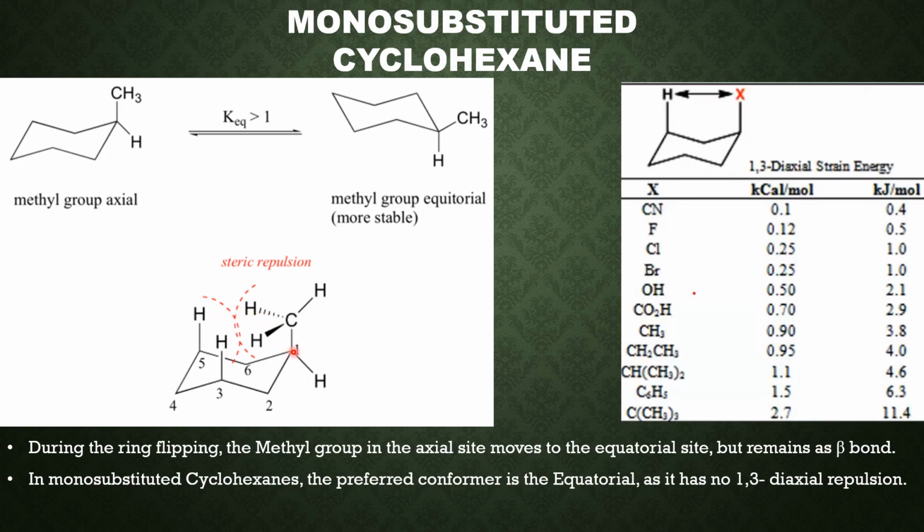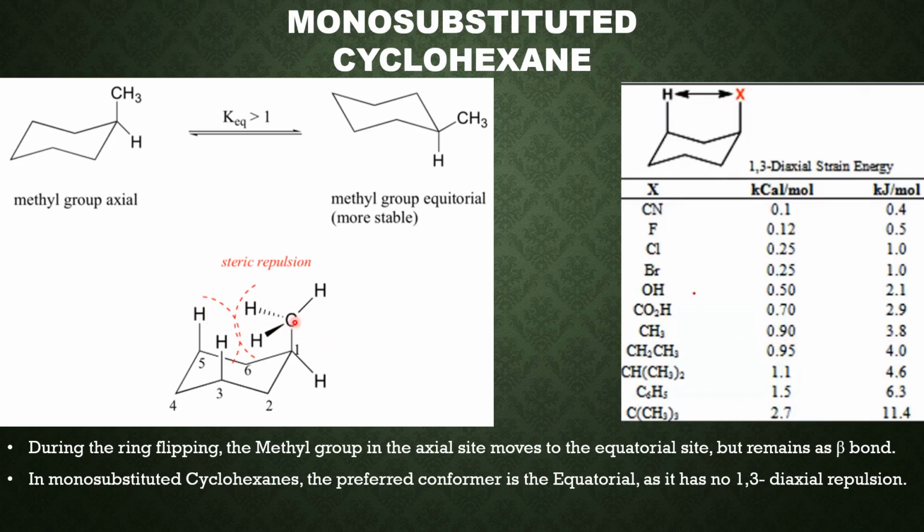This is carbon number 1, and if you travel in this direction it is carbon number 3, and if you travel in the other way this 5 becomes carbon number 3. So in between the methyl group and this hydrogen there is a steric repulsion, and this 1,3 diaxial repulsion raises the energy of the molecule by 0.9 kilocalories per mole as given in this table.